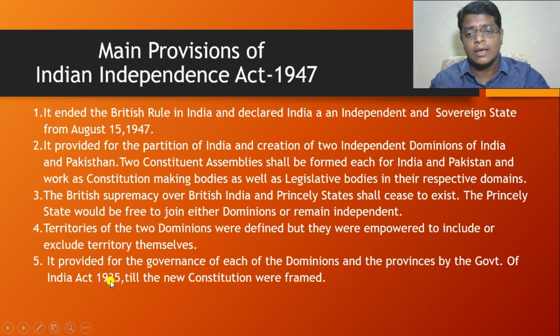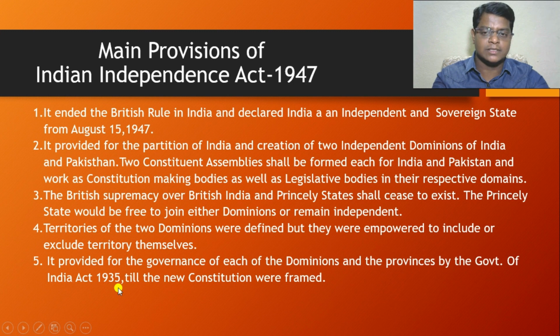You know very well, the Government of India Act 1935 is a very detailed act passed by the British government for India. So according to the Indian Independence Act 1947, they allowed the Government of India Act 1935 as the source of governance till the new constitution was framed.